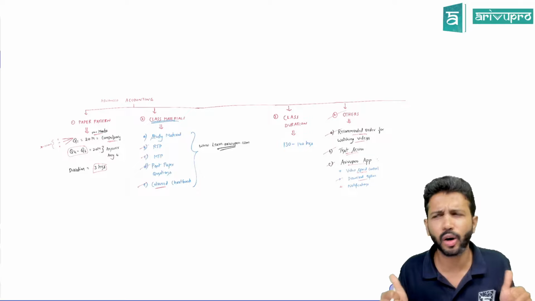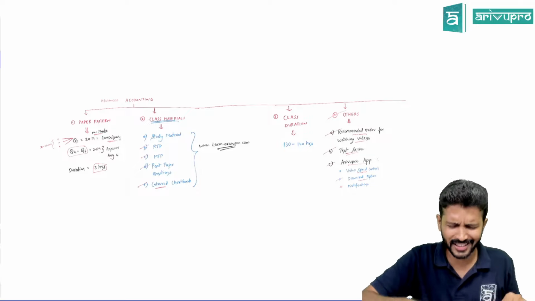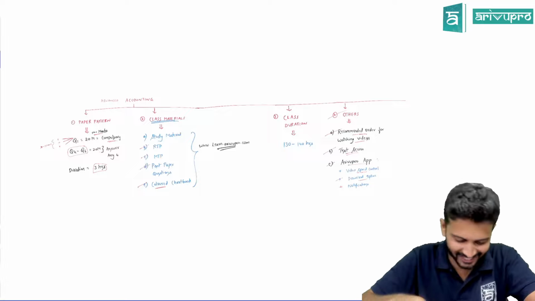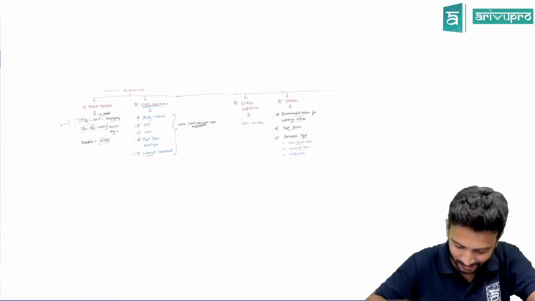All okay? Scared or all good? All good only. What scared and all. After all, it's simple. The CA course is like child's play for us.